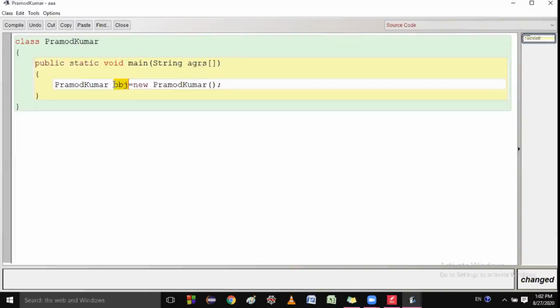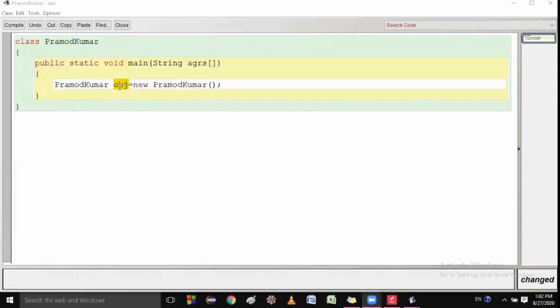Just answer me immediately, yes or no. Is obj behaving as a cow or not? Because this is an object. So this can behave as a cow.